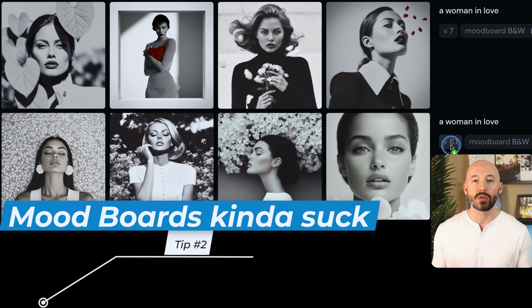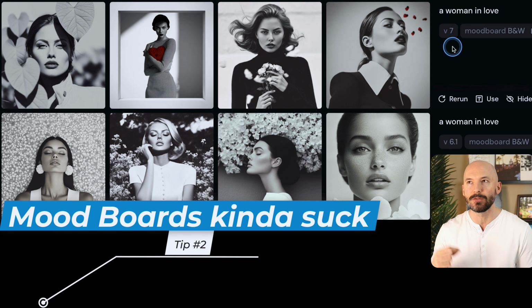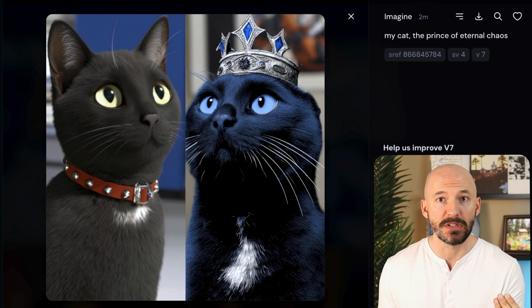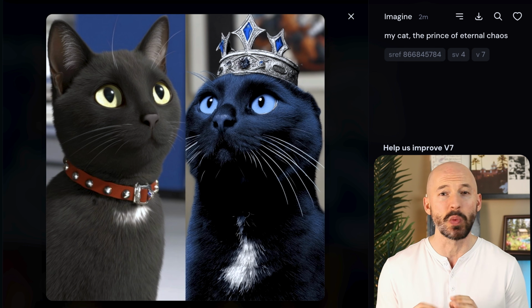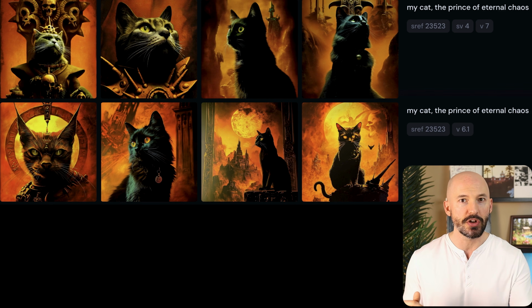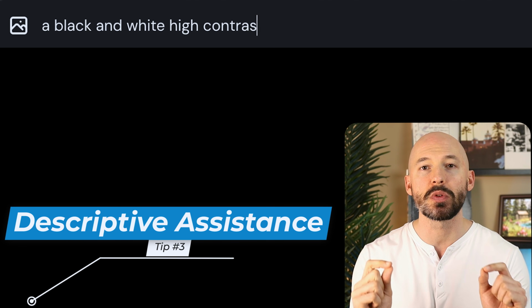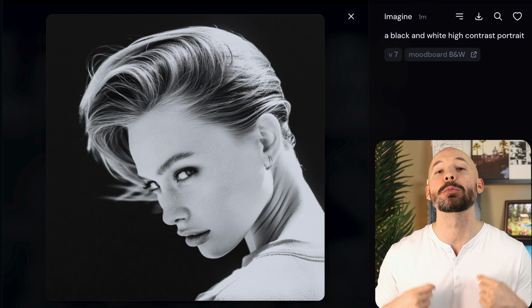Speaking of mood boards, they don't work as consistently in version 7 as of right now. The Midjourney team is working on an update though, so some of these bizarre outcomes won't last forever, but you should know that your results using mood boards and style references could be a little wonky. And if you are getting those wonky results, try to add a short description of the style itself in the prompt. This assistance will help guide the bot.